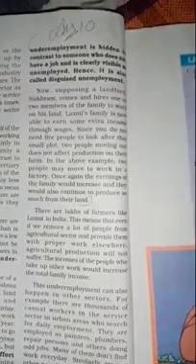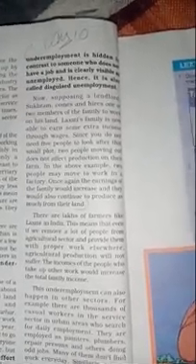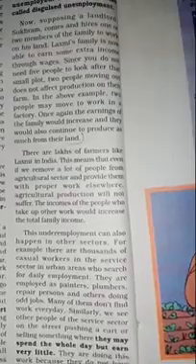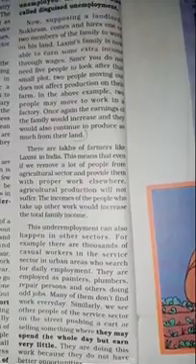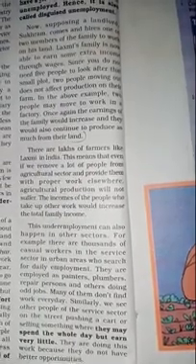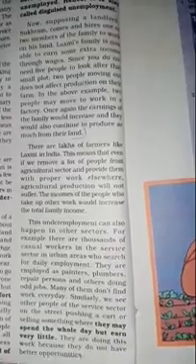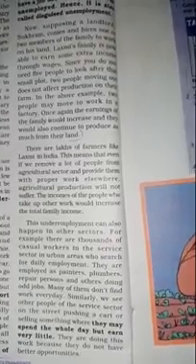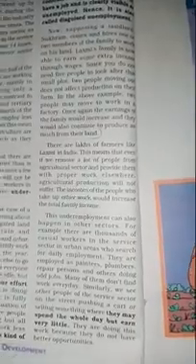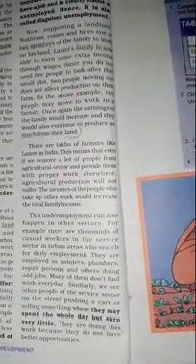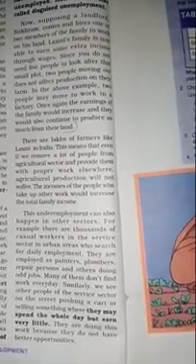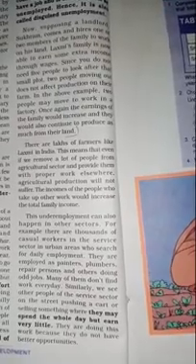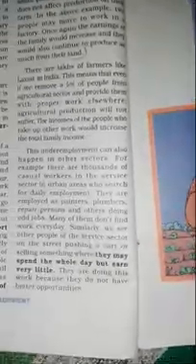Once again, the earning of the family would increase and they would also continue to produce as much from their land. There are lakhs of farmers like Lakshmi in India. This means that even if we remove a lot of people from the agricultural sector and provide them with proper work elsewhere, agricultural production will not suffer. So here there is a need in India that we have to reduce the people in the agricultural sector. We need to transform the farmers into working class people. Okay, the income of the people who take up other work would increase the total family income.